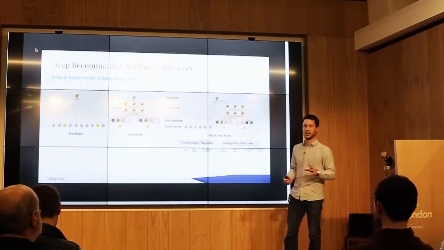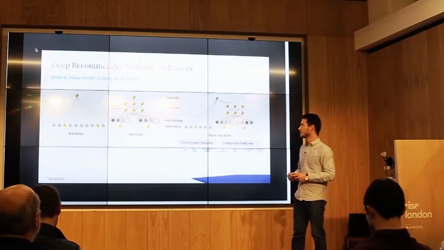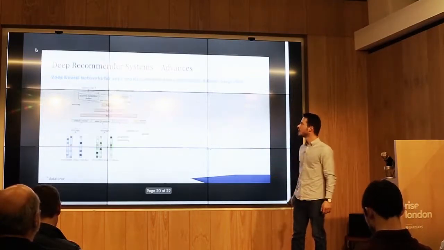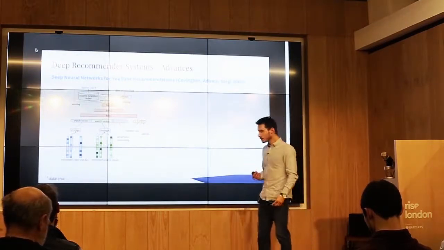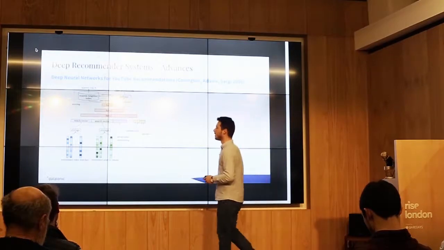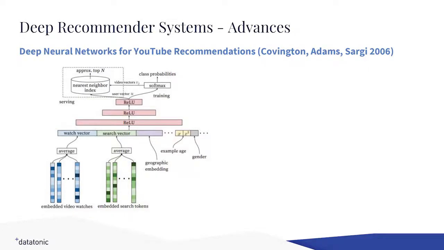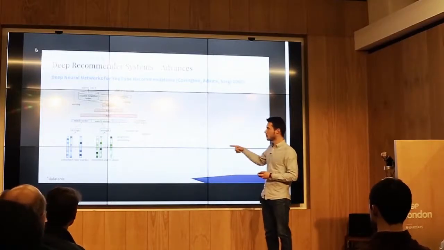I'm not entirely sure whether this is still in place, but it definitely was used a few years ago. Another one is YouTube recommendations, which also came out of Google. But you see this idea repeating itself, where we embed some feature vectors, which could be user or video specific, and we then build the MLP or any deep architecture on top of that.